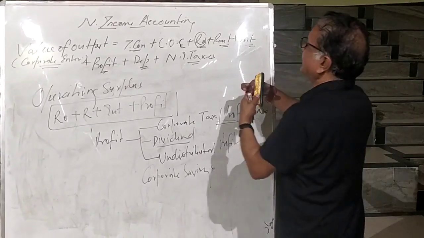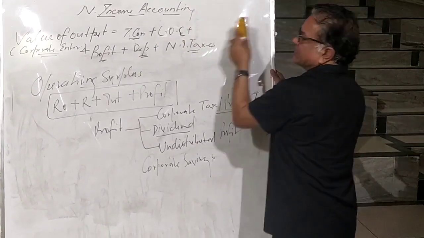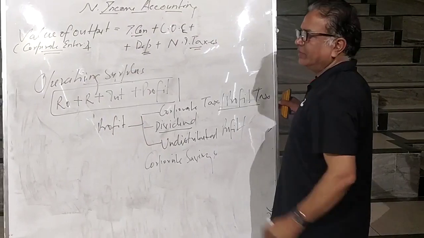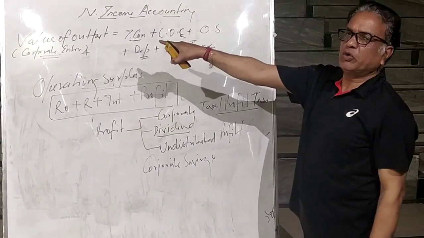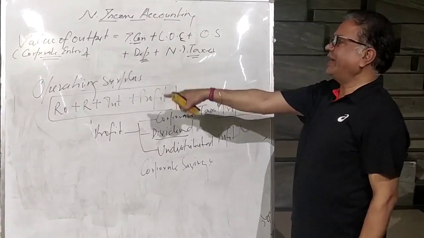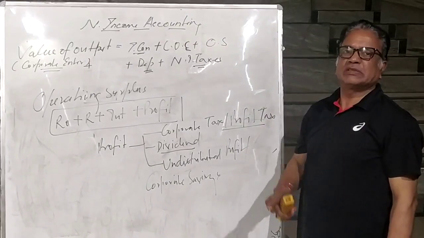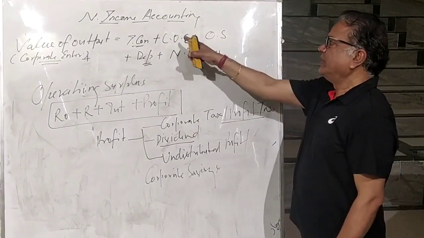So now in the place of royalty, rent, interest and profit, what can I write? Operating surplus. So value of output in a corporate enterprise equals intermediate consumption. What is that? Expenses on non-durable goods and services, or raw material.